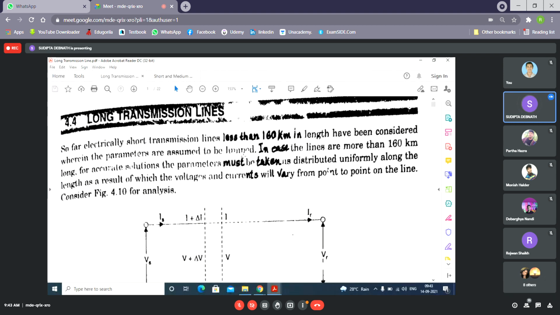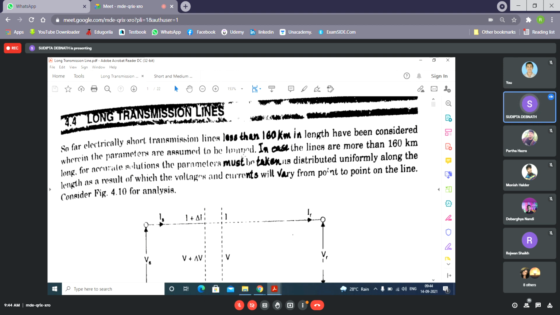For lines up to approximately 160 kilometers, if we consider lumped instead of distributed parameters, there is very negligible error. But above this length, the error is substantial. So we must treat the parameters of long transmission lines as distributed parameters.